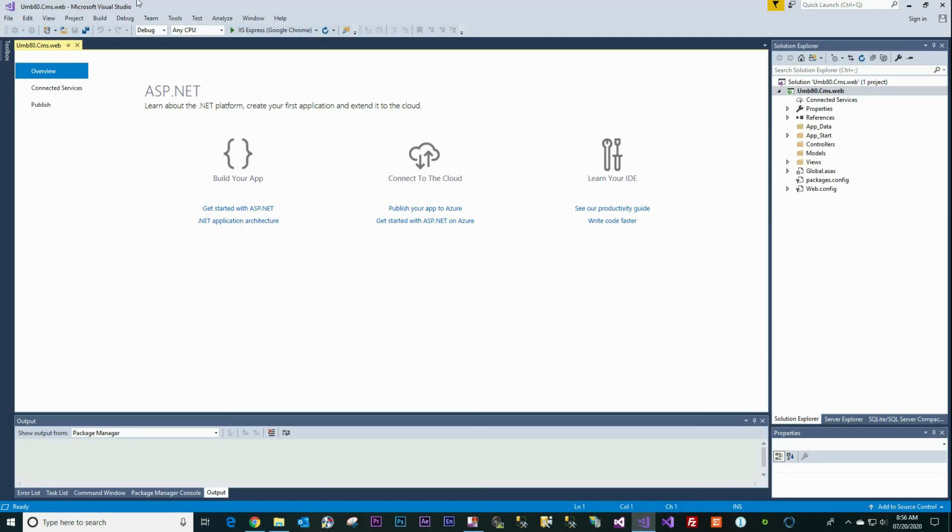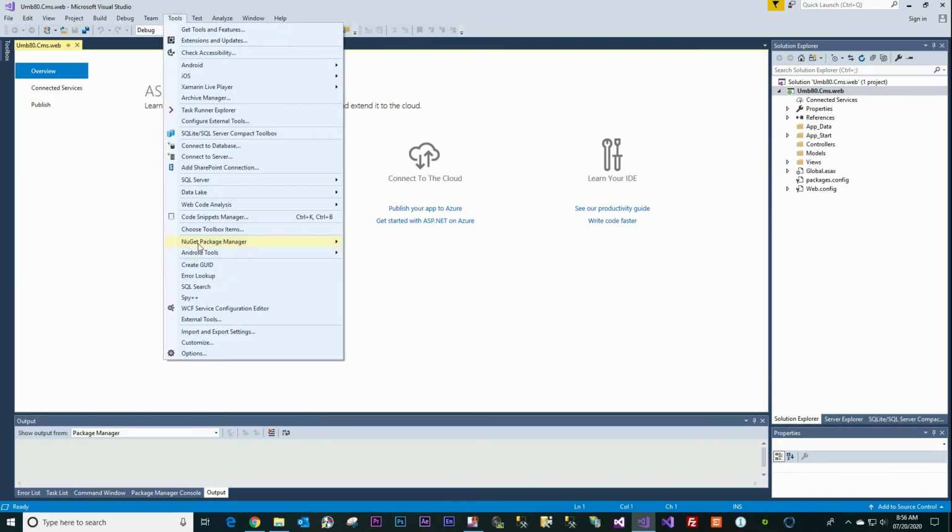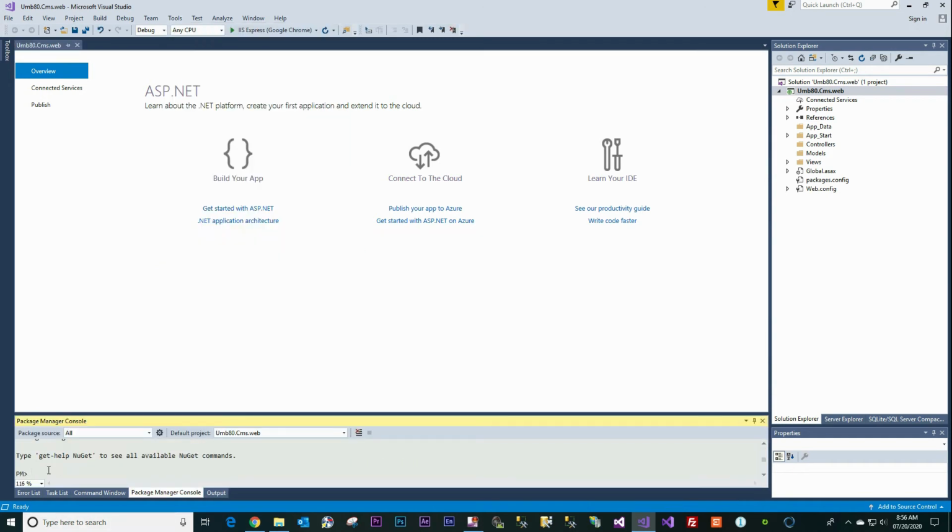Visual Studio, click on Tools, navigate to Package Manager Console, paste the command that you copied from the Umbraco website, hit enter.